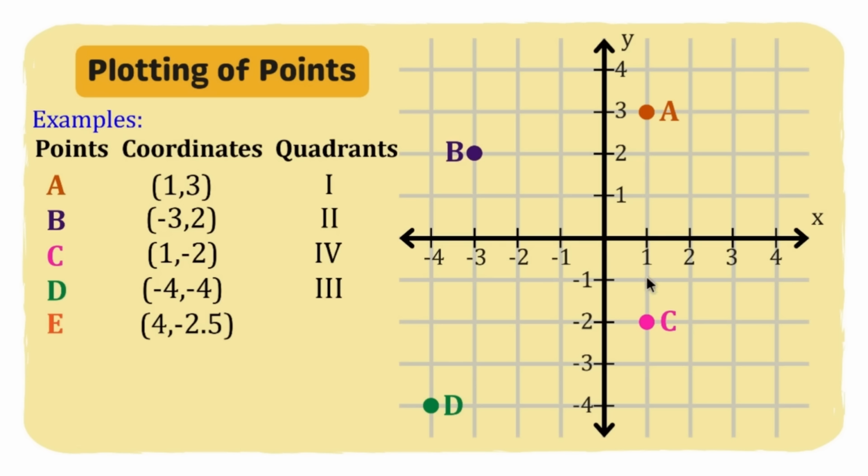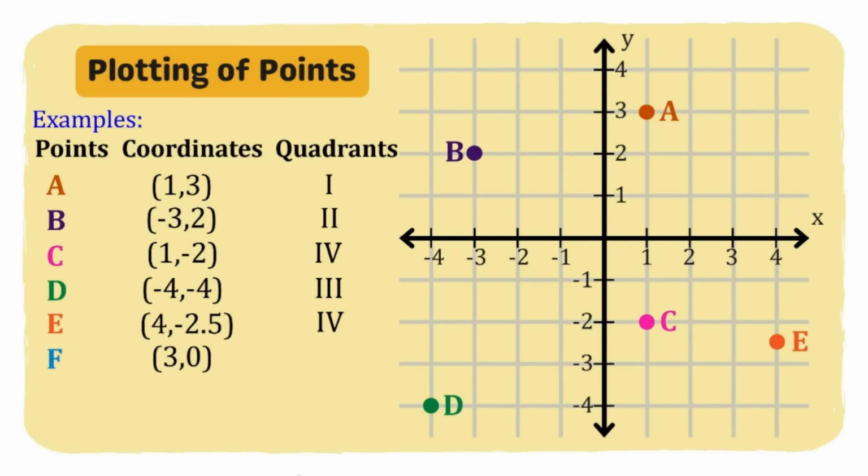So we have here 4. Gawa tayo ng line dito sa 4. And then we have here -2.5. Since this is our y-axis, dito siya sa baba. This is -2. Pag 0.5, ibig sabihin gitna ng -2 tsaka -3. So dito po sa part na ito, gagawa tayo ng line horizontally and then ang ating intersection, yun na po yung ating location ng point E.